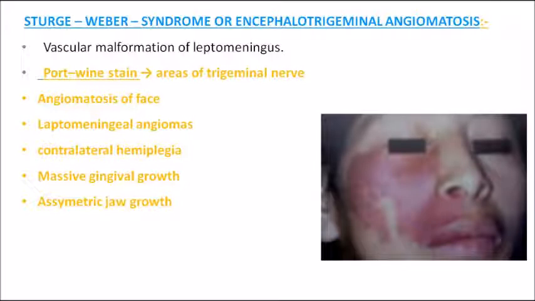Otherwise, it is known as encephalotrigeminal angiomatosis because the port-wine stain is seen along the areas of the trigeminal nerve. That is why it is called encephalotrigeminal angiomatosis. Okay, so remember the points. Port-wine stain is seen along areas of trigeminal nerve in Sturge-Weber syndrome. Other features are angiomatosis of the face, leptomeningeal angiomas, contralateral hemiplegia, massive gingival growth, and asymmetric jaw growth.